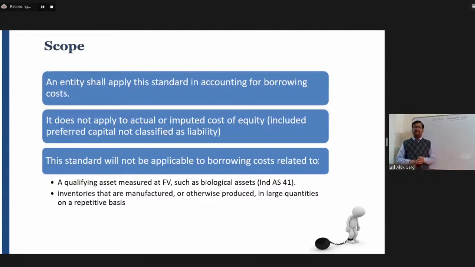Okay. Second piece, inventories that are manufactured or otherwise produced in a large quantity and on repetitive basis, even though it will take a substantial period of time. What does it mean? Second part, Ambika, can you please explain what is meant by the second part? First part we have understood, sir. This borrowing cost standard is not applicable on the biological asset which is covered under Ind AS 41. The second part, inventories which are manufactured or otherwise produced in large quantity and on repetitive basis.